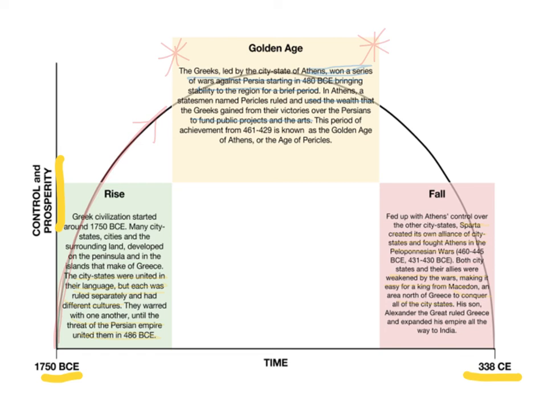His son, Alexander the Great, ruled Greece and expanded his empire all the way to India. And during the fall, we see that this arch here, things are going down. So control and prosperity is going down.